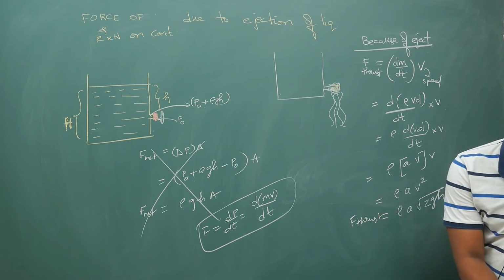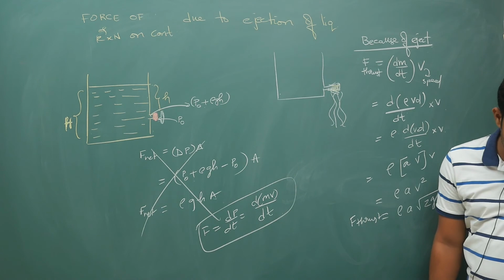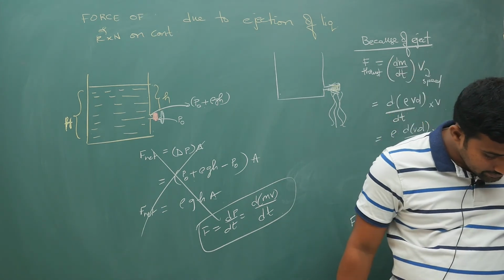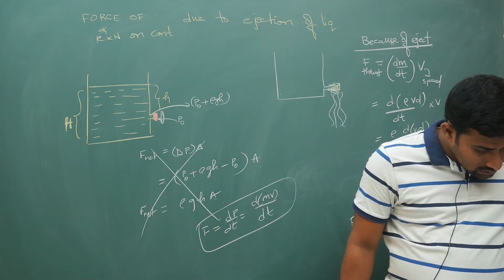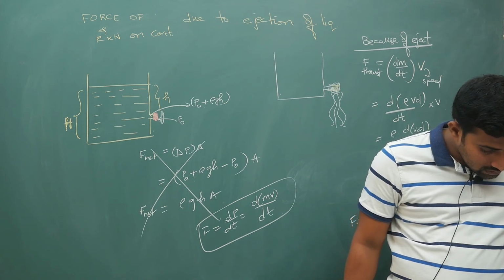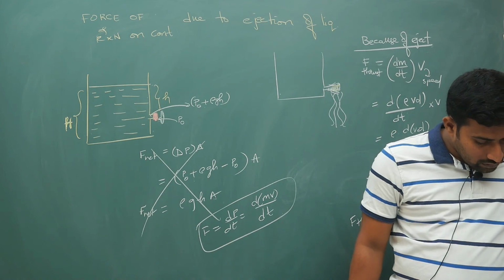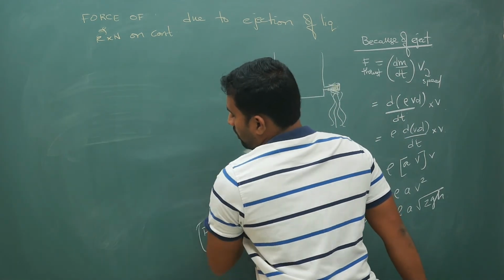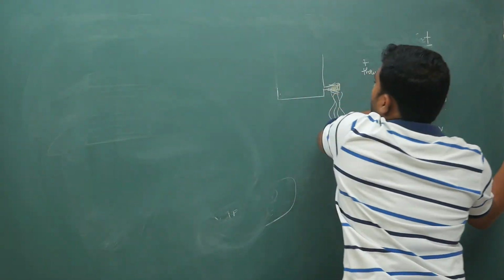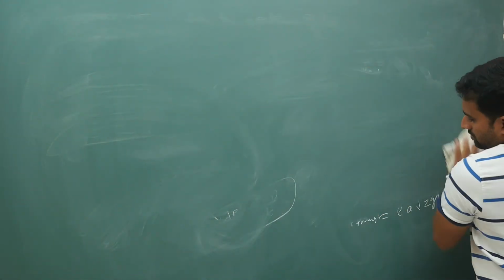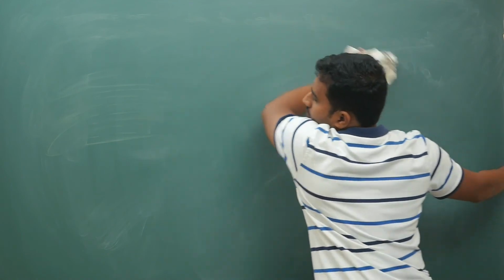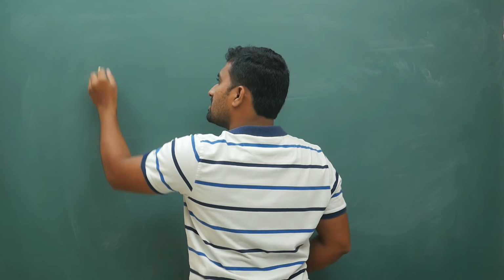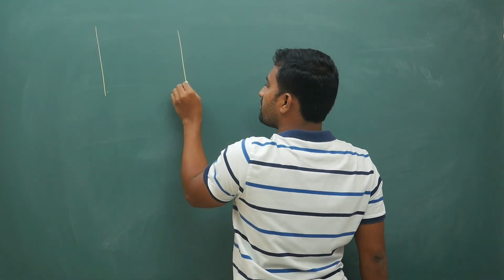So now simple questions they will ask on this as well. Let me do one question: force of reaction, water flowing out of the vessel. There is a container, and with this I will stop this lecture, don't worry.